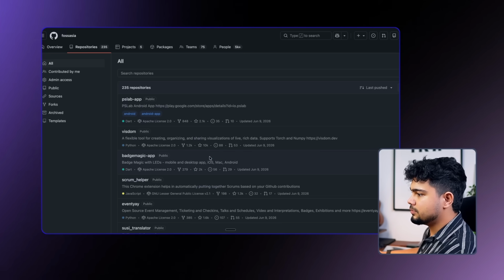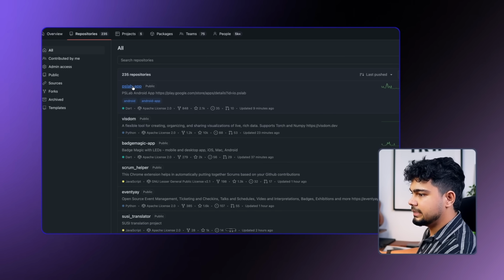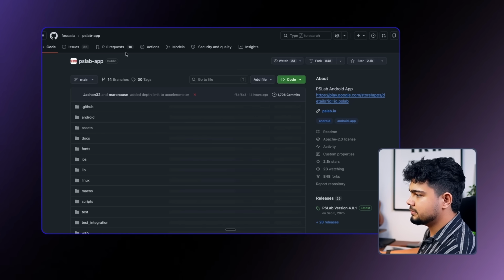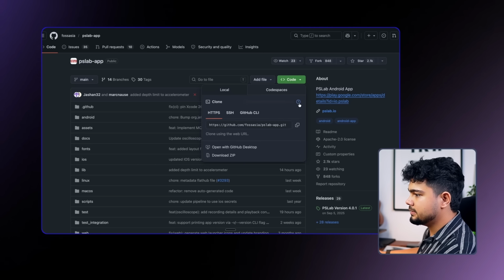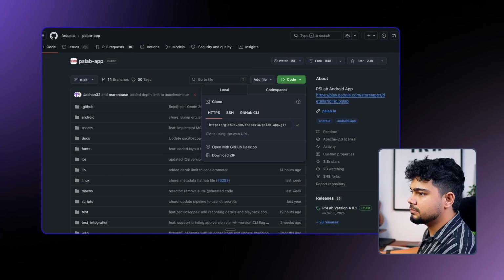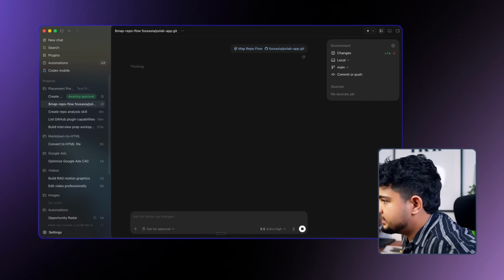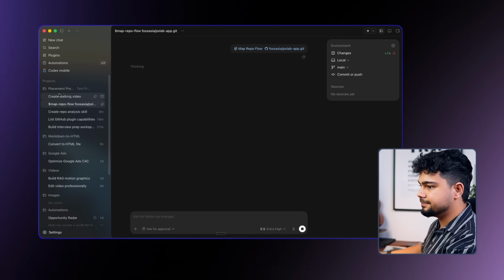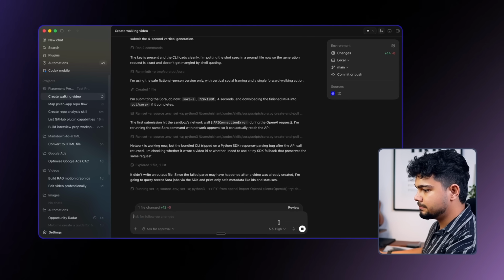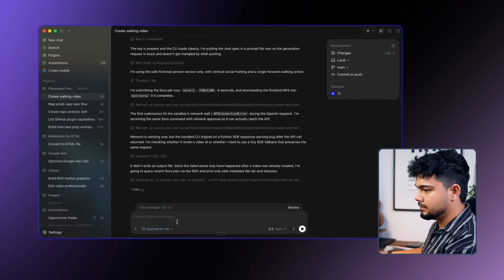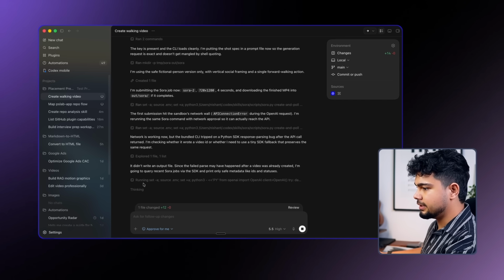We'll find some repo. Let's pull this one. I'll copy the repo and paste it here. Let's see now what will happen. I'll give it approve for now so that we don't get bugged.